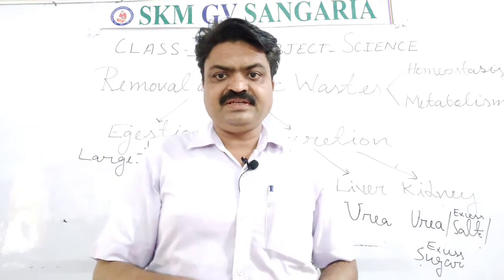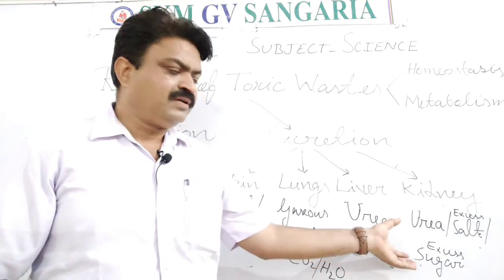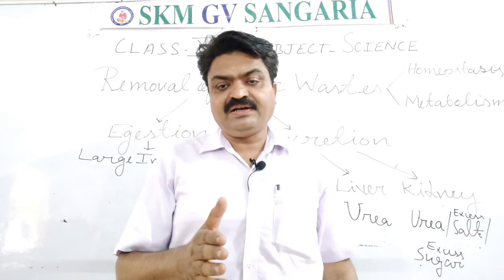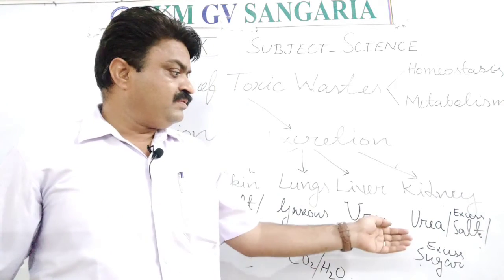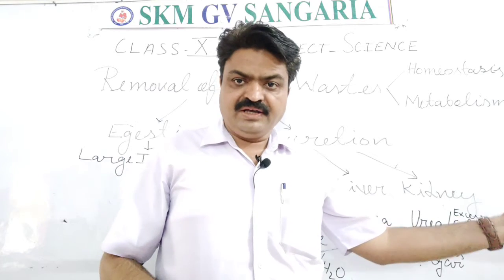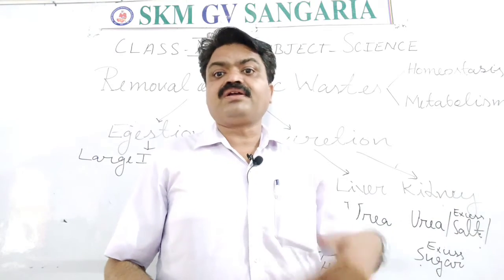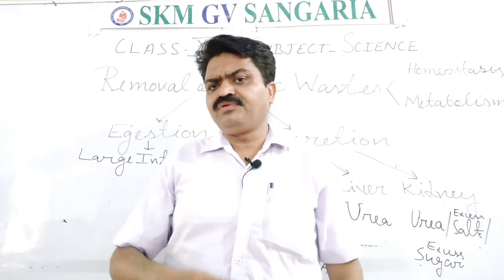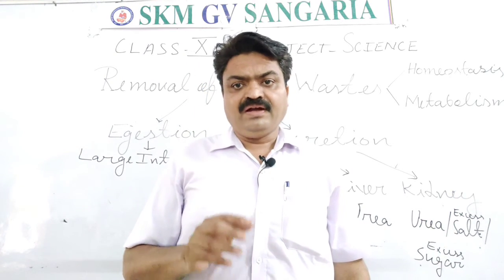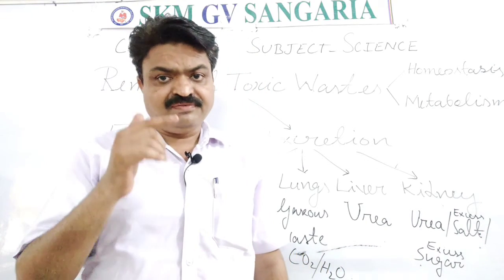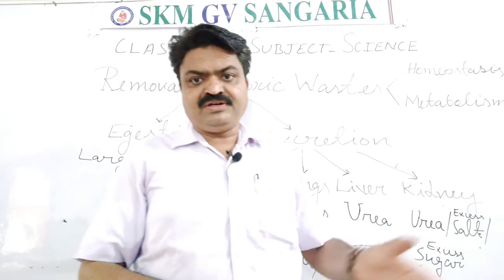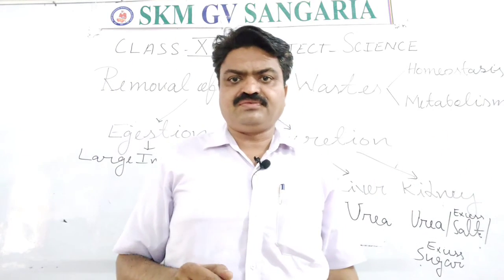That's why we can say that the kidneys are important organs of our body, from which we get rid of nitrogenous waste like urea, salt or ions, excess water or excess sugar with the help of kidneys. And in our next segment, we will study these kidneys and the human urinary system in detail, students.